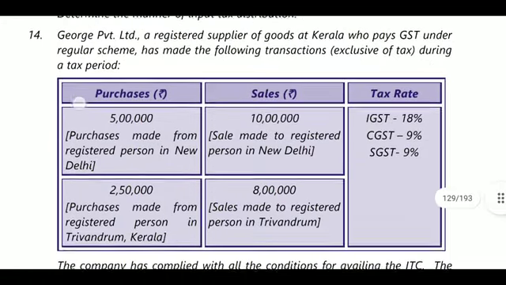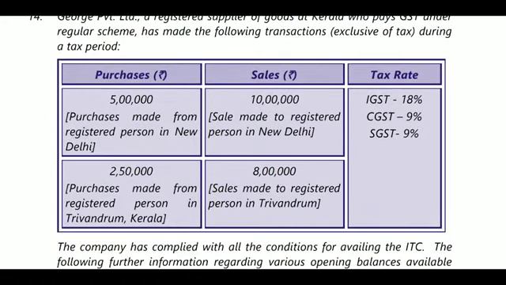But we have to pay only 1 lakh 80. 10 lakhs into 18%, 1 lakh 80, and credit available 1 lakh 90. So 1 lakh 80 is fully utilized, and there will be 10,000 eligible. That 10,000 of IGST you may utilize for CGST or SGST, or only for CGST or only for SGST. You can claim any one.